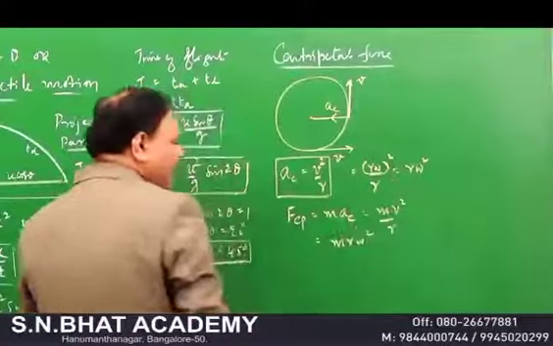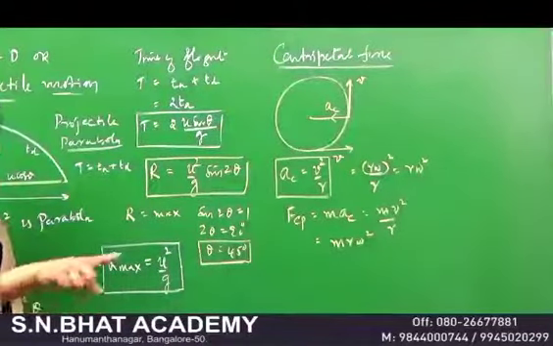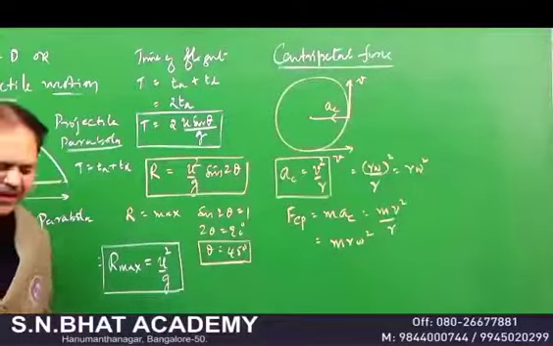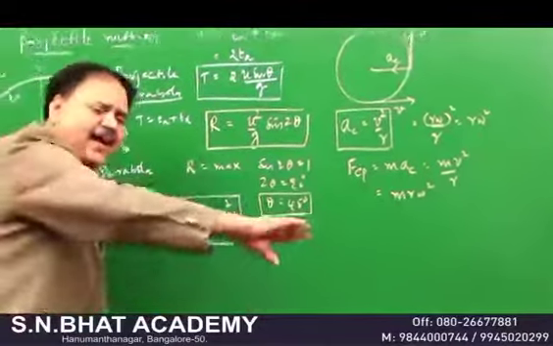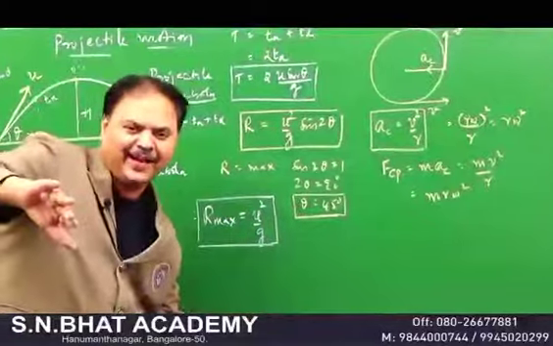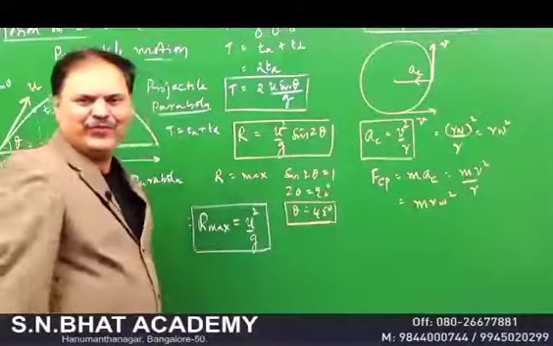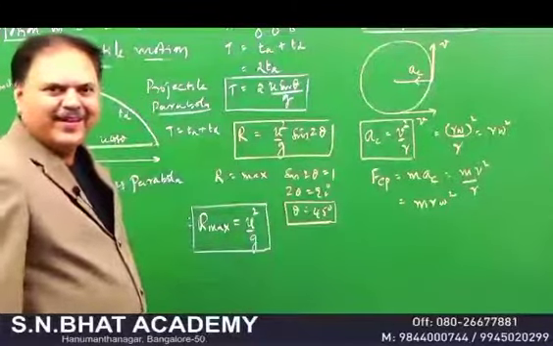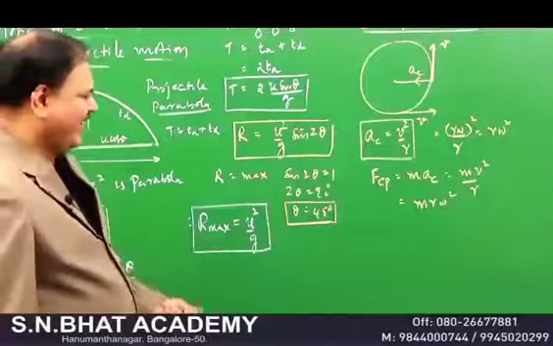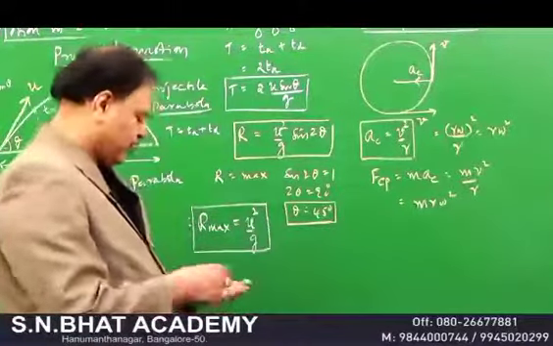So for any body to be in a circular path, centripetal force is essential. That's why, when you are going by a cycle, negotiating a curve, you will always lean. Why will you lean? Because you require centripetal force. These are all things which you can see practically regarding the centripetal force.